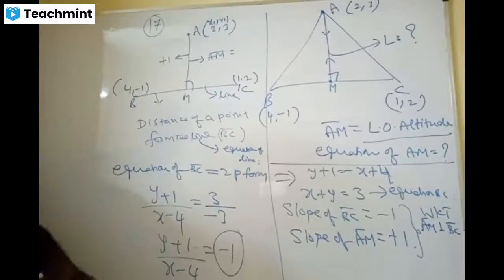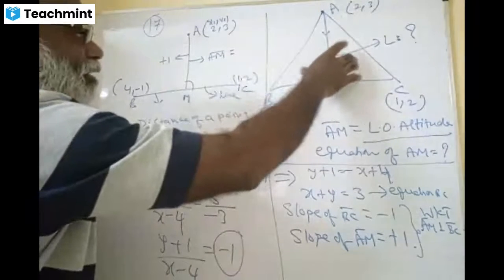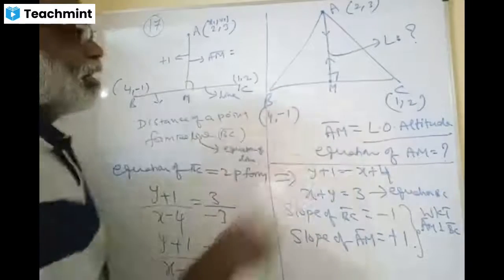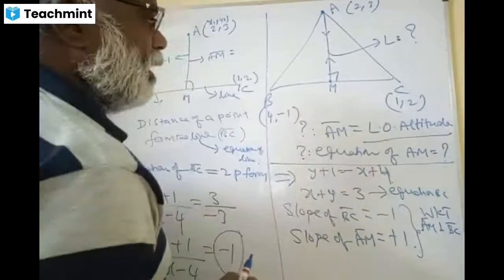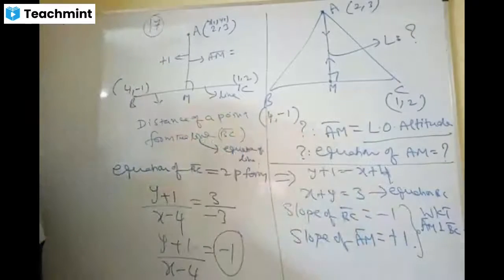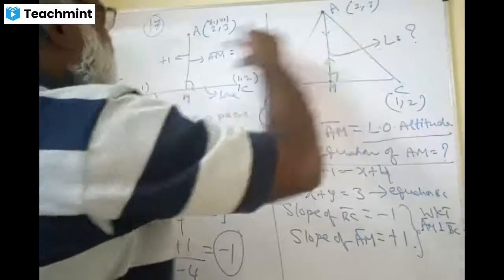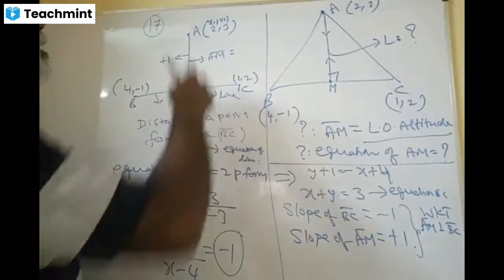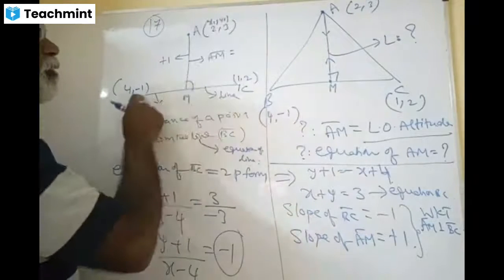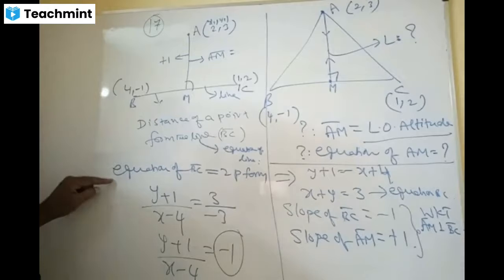Friends, now all the work is over. Please take it till this point. This is the given figure, the figure we have drawn from the question. This is the question mark, what we have to find out. Therefore, we are planning for it. What is the plan here? You want to find out this length, which is nothing but the distance of a point from the line. This is the point, and this line, of course, we know the two points but we don't know the equation. Therefore, we are building the equation.